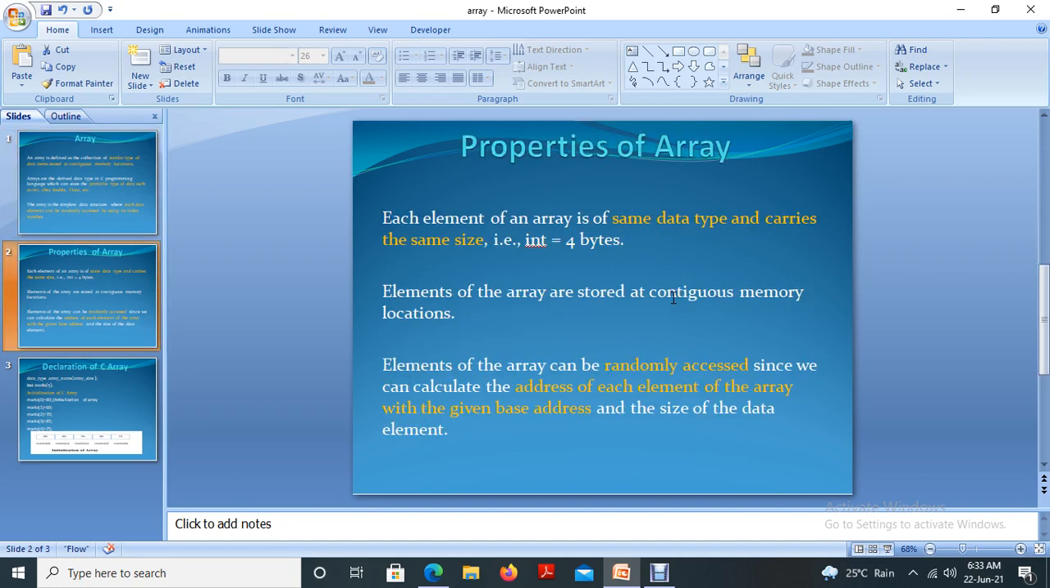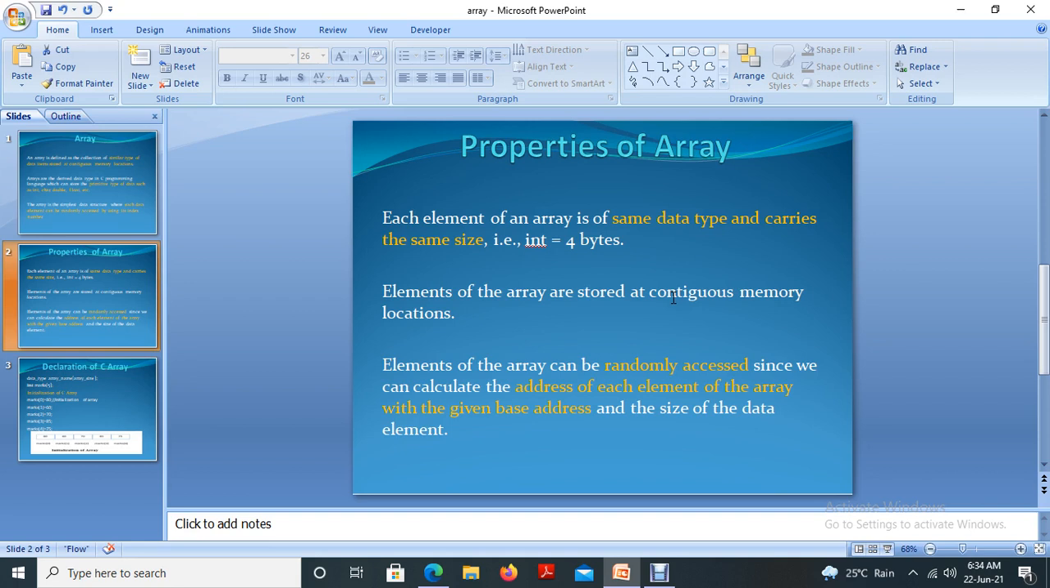So what's the property of an array? Each element of an array is of the same data type and carries the same size. For example, the size of an integer is 4 bytes, and if you are going to save the first 5 numbers 1, 2, 3, 4 and 5, each value has the same size. For that I will explain in detail in the next slide.